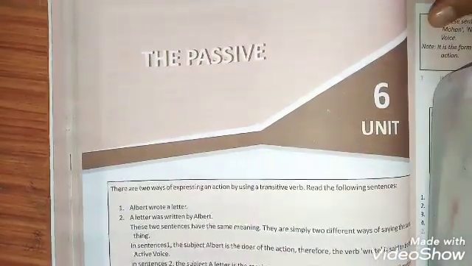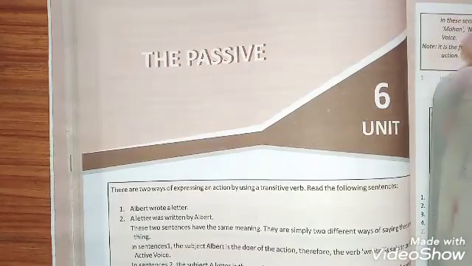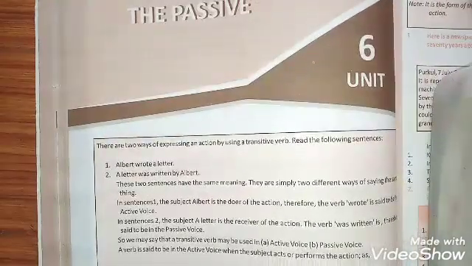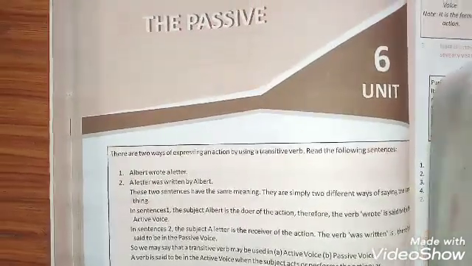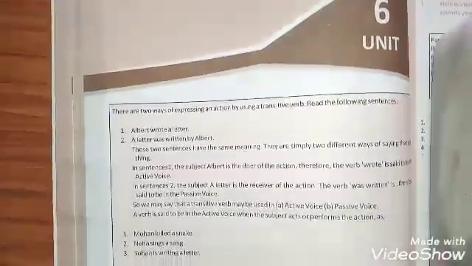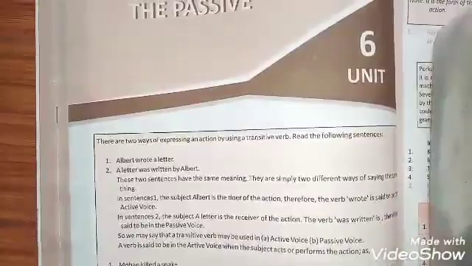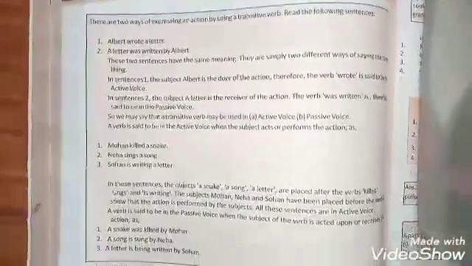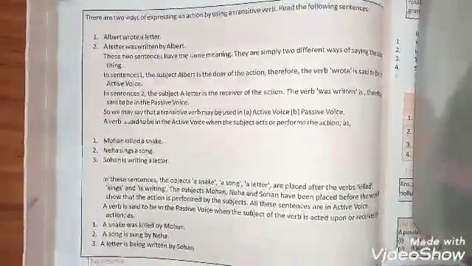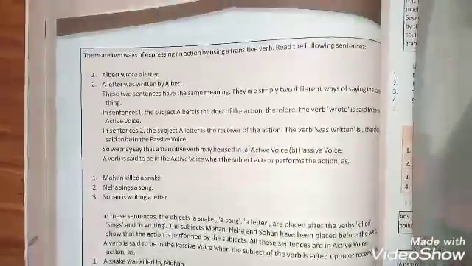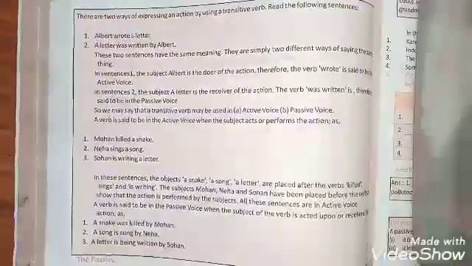It's very much important that there are two ways of expressing an action, action means verb, by using a transitive verb. One fact, the way of expression is two. It means any statement if it has a transitive verb. I would like to make the meaning clear.